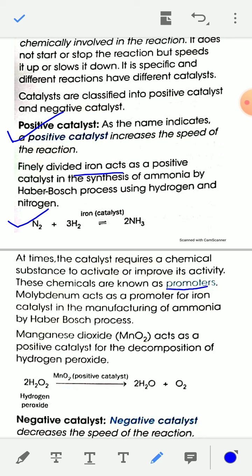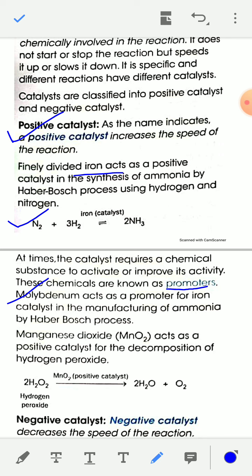For example, molybdenum acts as a promoter for iron catalyst in the manufacture of ammonia by Haber-Bosch process. A catalyst increases the rate of reaction and a promoter increases the effectiveness or activity of a catalyst.